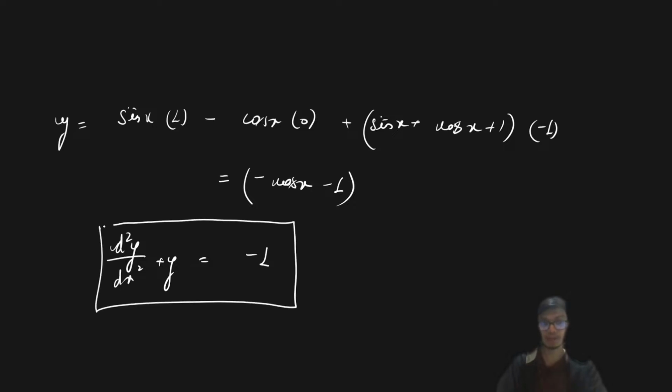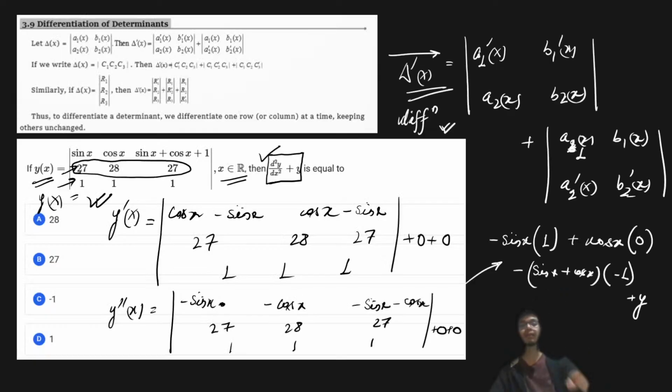So if you just do this calculation, you are going to get the result as minus 1. Now here in this question, maybe if you don't know the differentiation result of the determinant, you will still be saved, because ultimately you have to find out y also, right? But in case it is a difficult determinant and you don't have to find the y, you just have to find the first derivative and then put the values of x to get the derivative result, then this particular approach is going to be the only helpful solution over here.